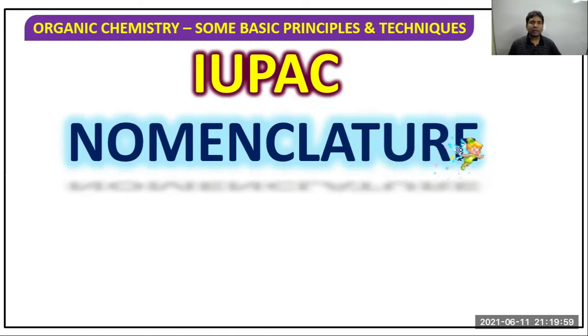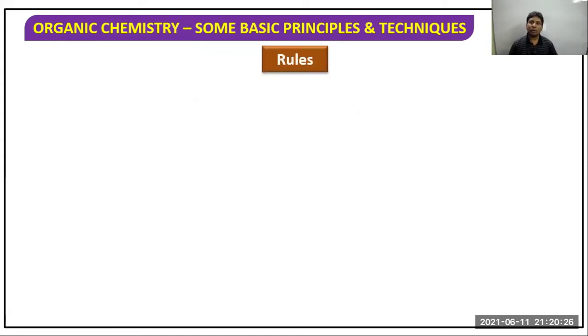IUPAC name, what is IUPAC? International Union of Pure and Applied Chemistry. Okay, this is an organization. They can decide the name of an organic compound or inorganic compound. They can decide only. We are not able to give a name. If I discover a new compound, the name will be provided by this organization.